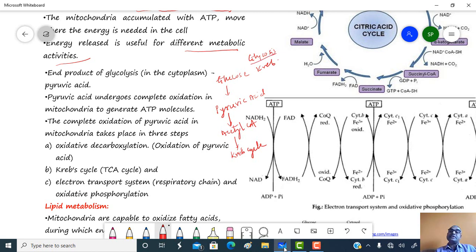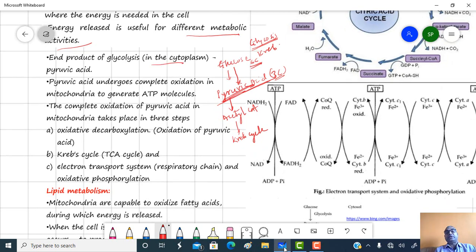Within glycolysis, 6-carbon glucose is converted into 2 molecules of 3-carbon pyruvic acid. The process of glycolysis takes place within the cytosol or cytoplasm. So the 6-carbon product is broken down into a 3-carbon product, and pyruvic acid is the end product of glycolysis.